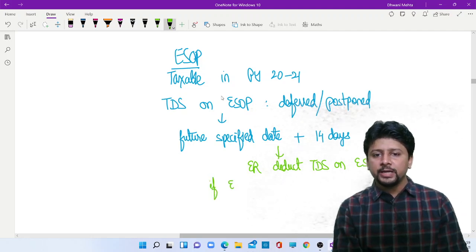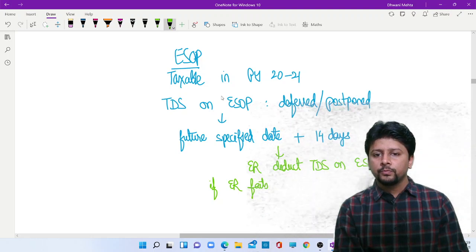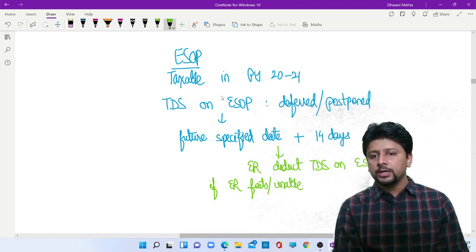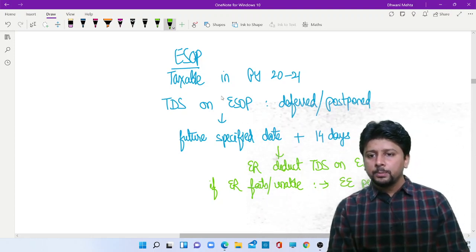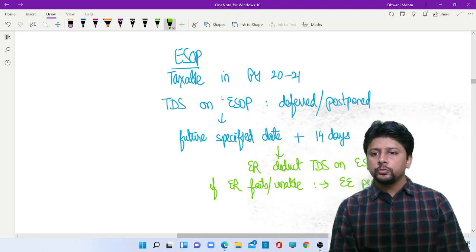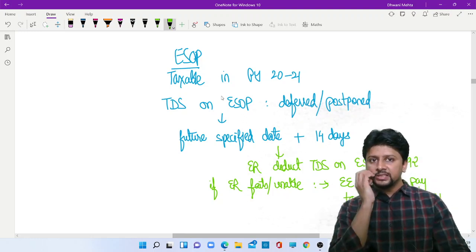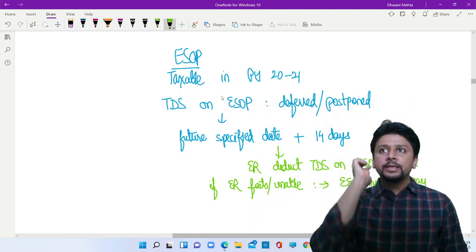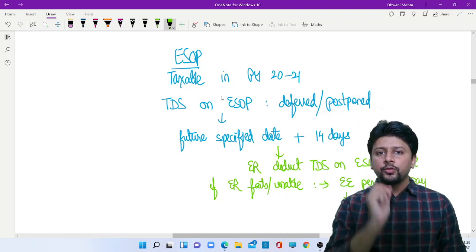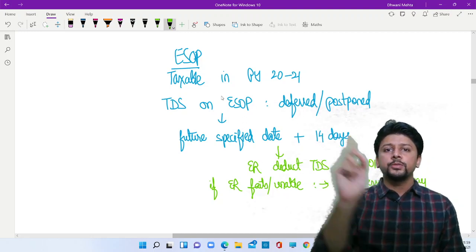And by chance, if the employer fails or is not able to deduct TDS, it does not mean that the government will not get tax. The employee personally is supposed to pay this tax. This will be a direct payment. He has to pay directly under section 191. So the employer will deduct TDS under section 192. That's the section that we are studying. But if for any reason the employer cannot deduct it, then the employee will have to pay that tax from his own pocket.